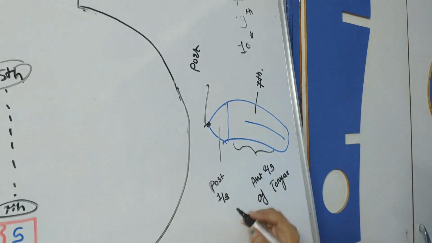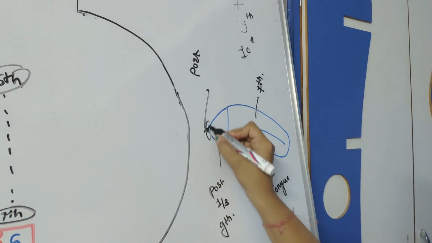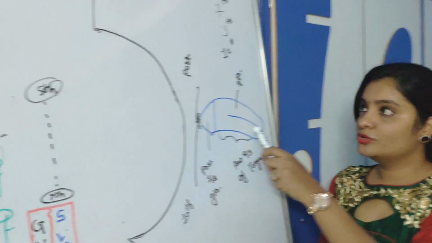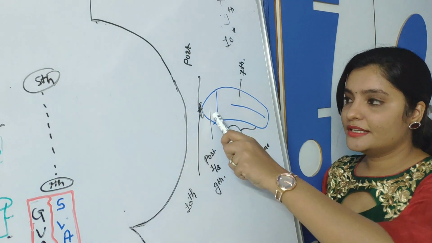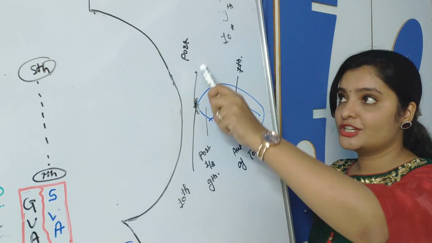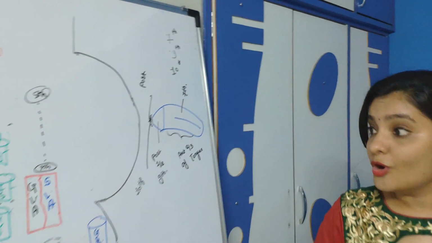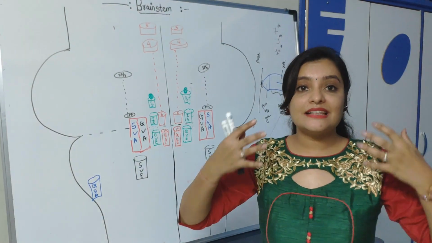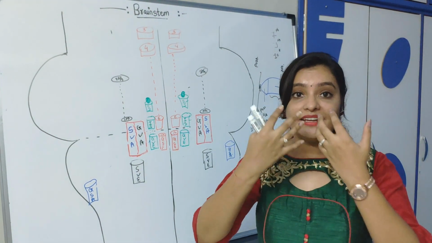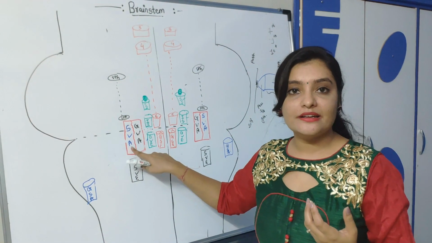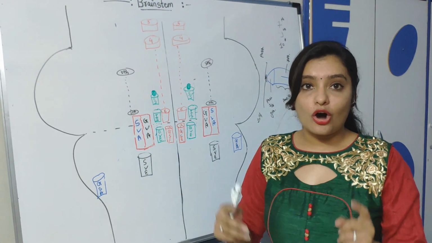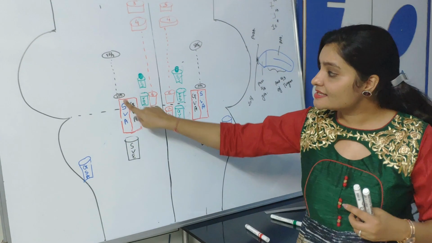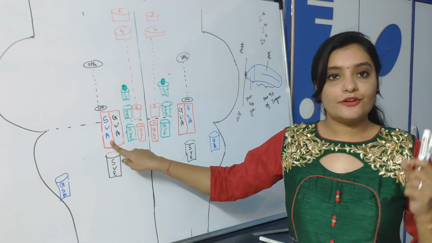So this posterior 1/3 is supplied by the 9th cranial nerve, and the most posterior portion is supplied by the 10th cranial nerve. Anterior 2/3 is supplied by the 7th, the posterior 1/3 by the 9th, and the most posterior portion by the 10th cranial nerve. These cranial nerves carry the sensation from the tongue, and they go to the nucleus of tractus solitarius, and all three cranial nerves are attached with this part of the nucleus.